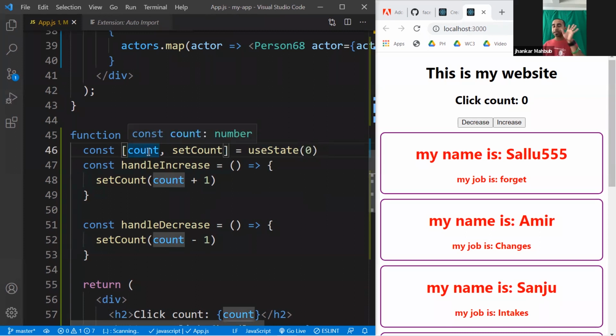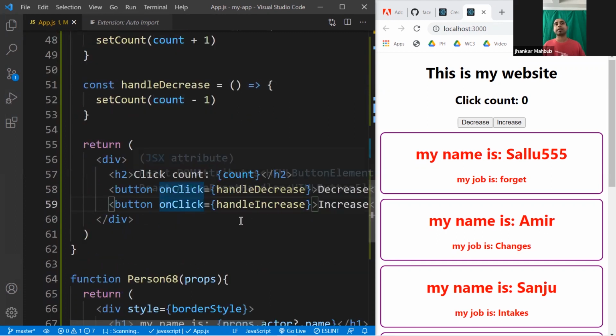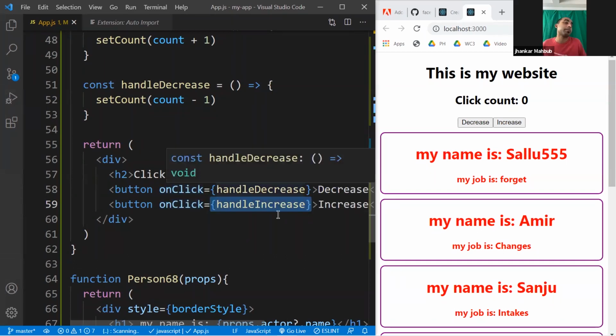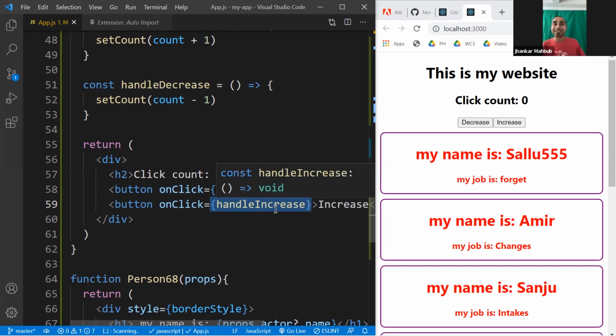It gives you two things. One is the state itself, another is a function to change the state. And your button could do those things. With a button, you have a handleIncrease, pretty much similar to what you did in HTML and plain JavaScript. Here you are just changing the name to uppercase C. That's it. And since this is JSX, the dynamic name of the function goes in curly brackets. And since this is inside curly brackets, you can write any valid JavaScript. You can write the whole function here. But some advanced people are comfortable with it.